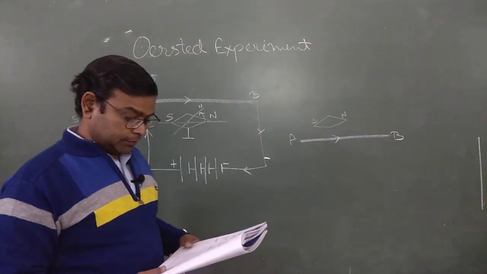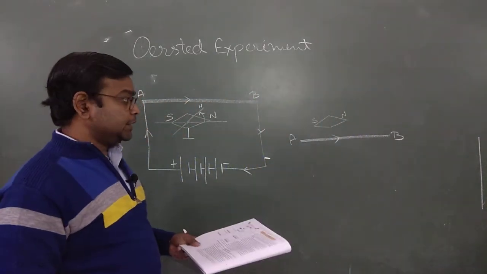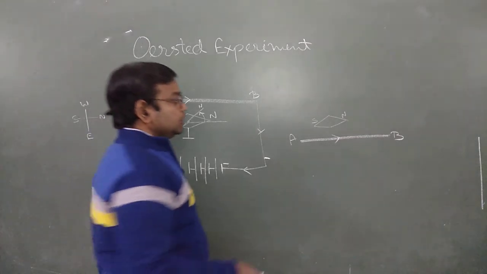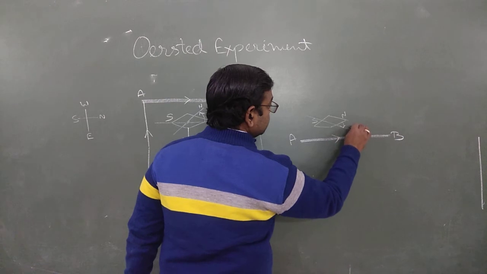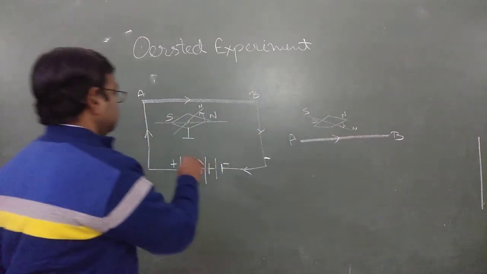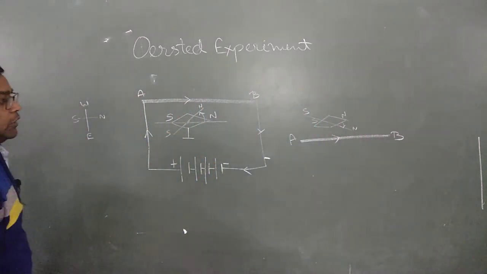In this condition, the north pole of the magnetic needle deflects towards the east direction. East means the downward side.